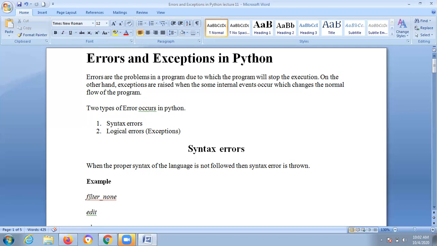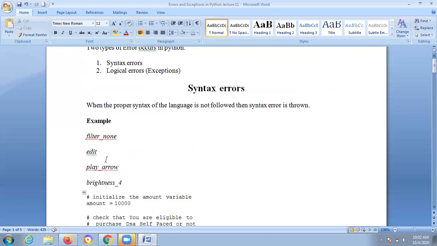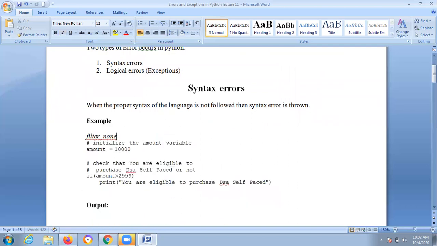Suppose a language has proper syntax, and you are not following that particular syntax, it will throw some error. For example, initialize the amount variable.